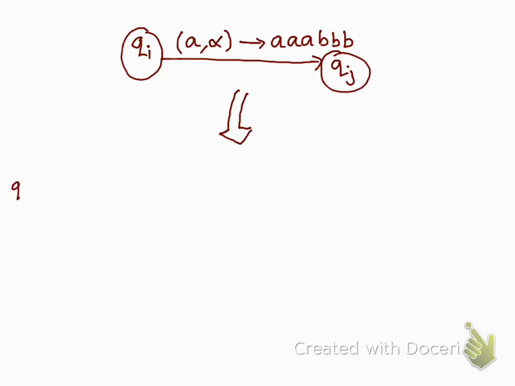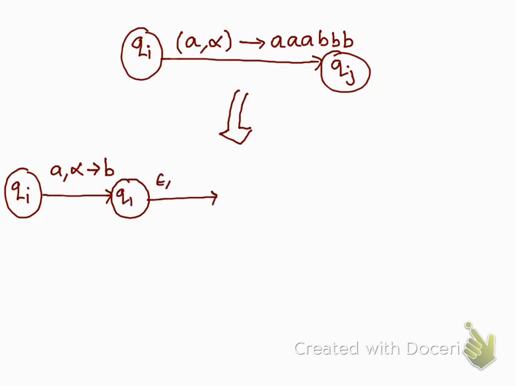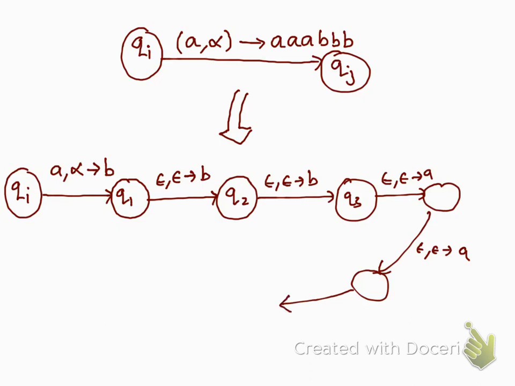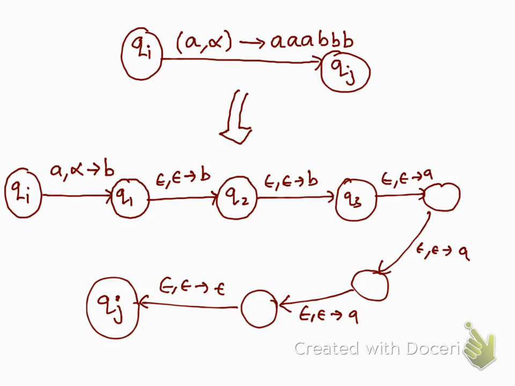so I can convert it as Qi, right? When it sees A comma alpha, first it writes a B, goes to another state, then without seeing anything it writes another B, without seeing anything it writes a third B, then it writes your first A, second A, third A, comes to Qj. So both of these are actually the same things, and you should notice why we have written